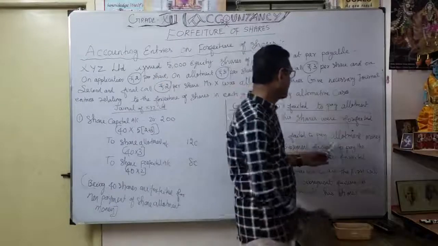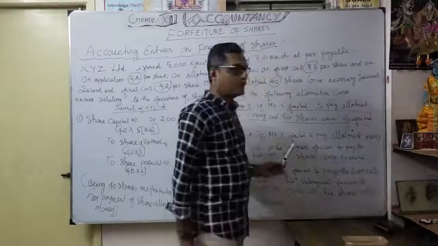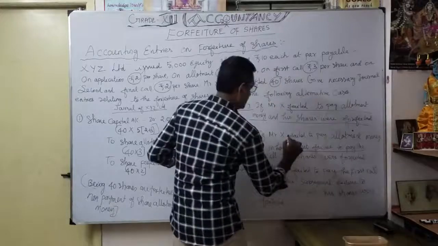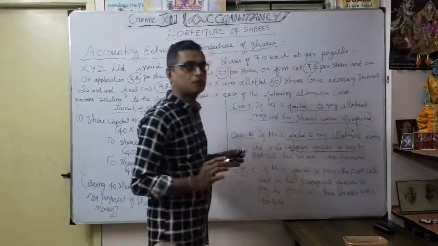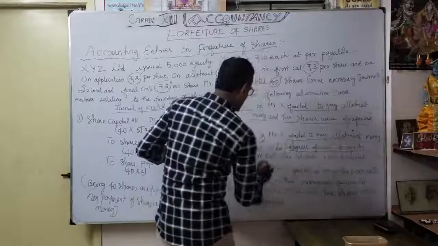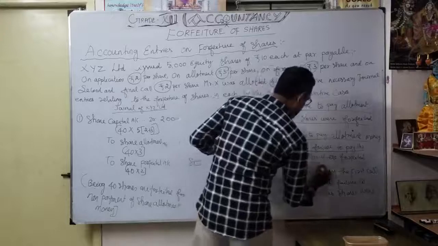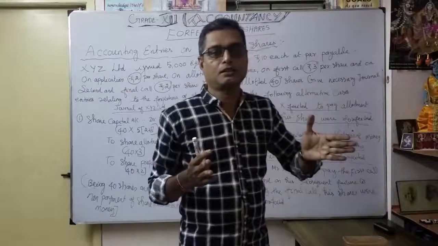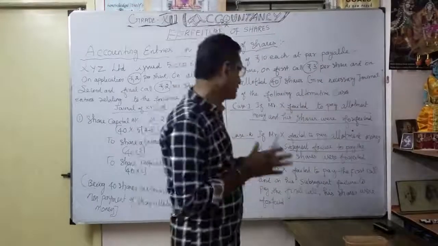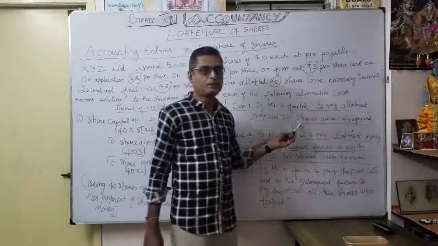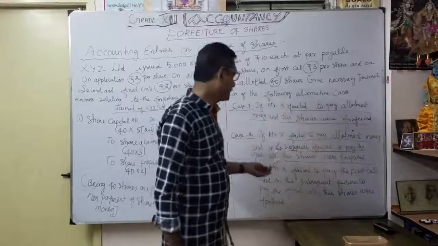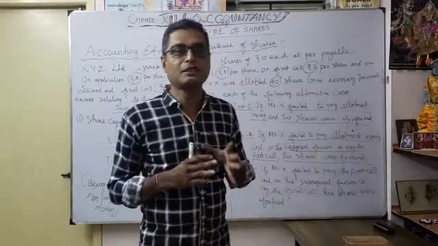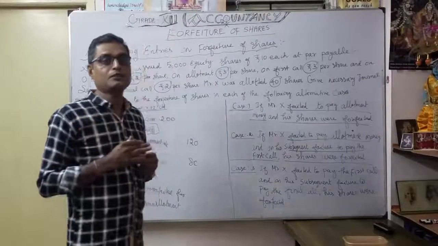If Mr. X failed to pay the allotment money, and on his subsequent failure to pay the first call, his shares were forfeited. See, the wording here is very important. When he is called up to the first call and fails, then you forfeit. In case 1, shares are forfeited at the time of share allotment. Here, shares are forfeited at the time of the first call. That is why the wording is very important. When the shares are forfeited, accordingly you pass the forfeiture entry.